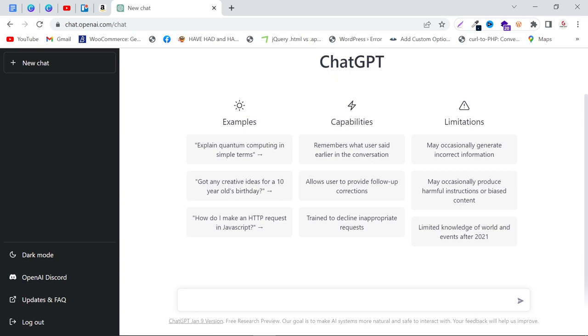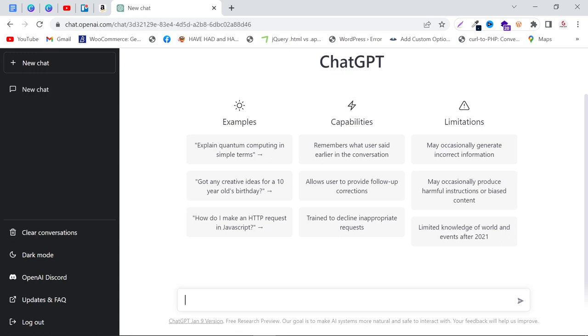Such an amazing technology, I have never seen in my entire life. Yes, right. This is about ChatGPT. So today we are going to talk about ChatGPT's power in programming. I am going to ask it to write a WordPress plugin for me. So let's see what it will say.